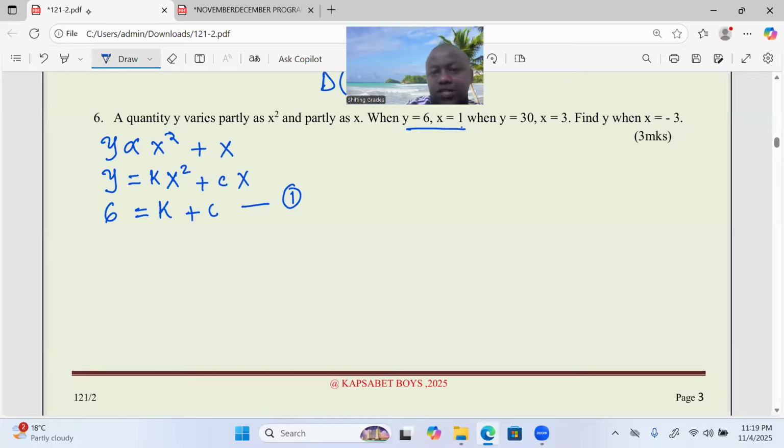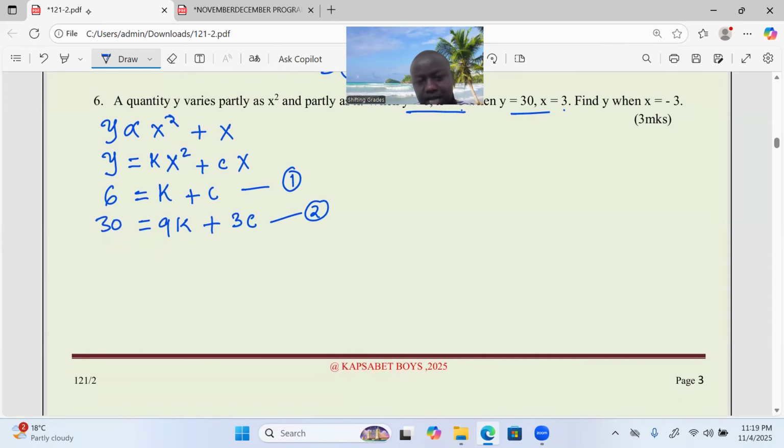What about the second scenario? y equals 30 when the value of x is 3. So in this case, you square 3, you get 9k, plus 3 the way it is times the constant c. So we have two equations that are supposed to be solved simultaneously. The quickest method here will be substitution, just because the constants in the first expression have coefficients of 1.